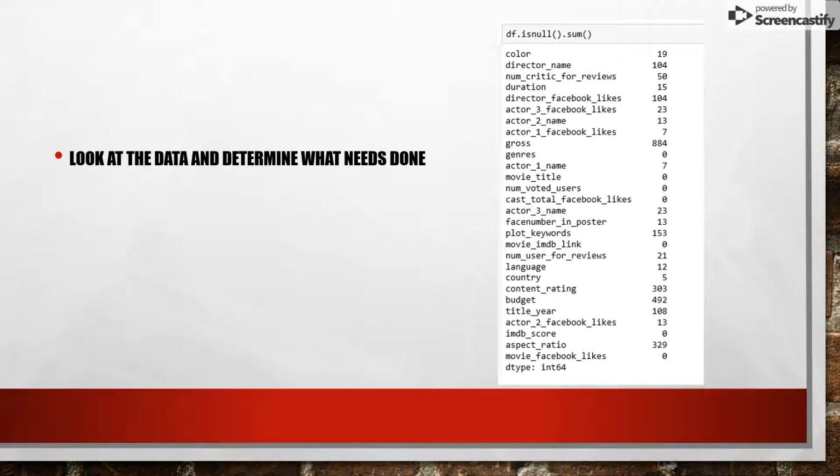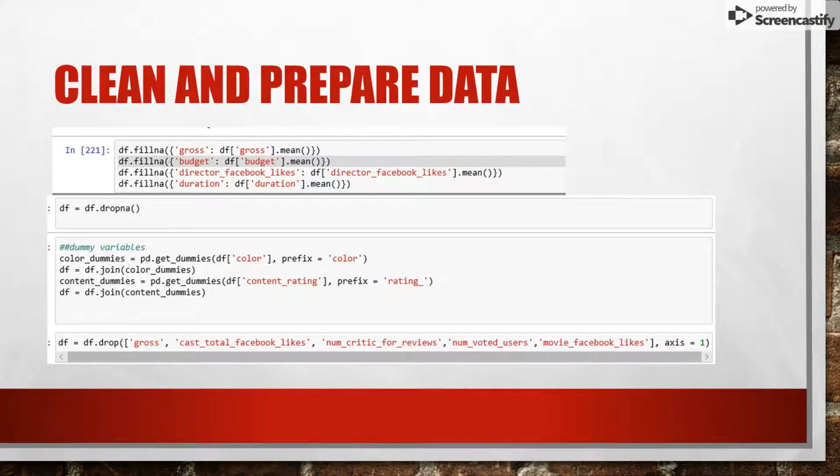So here you can see we checked what data is null. So obviously null data is not something that we want. And so we have two methods to solve this. We can fill in that null data with averages for data around it, or we can drop all the rows that have a null column in it, or we can drop columns as a whole.